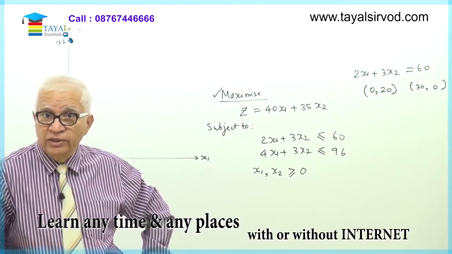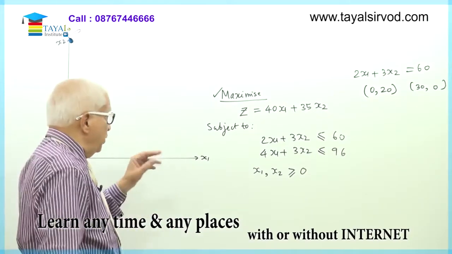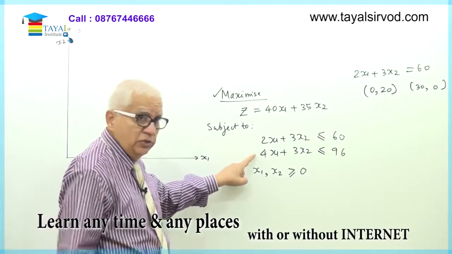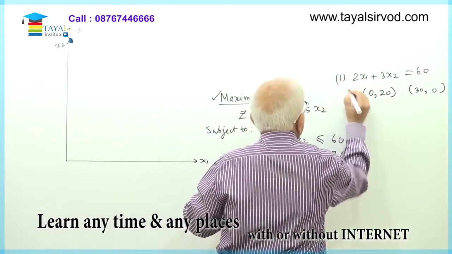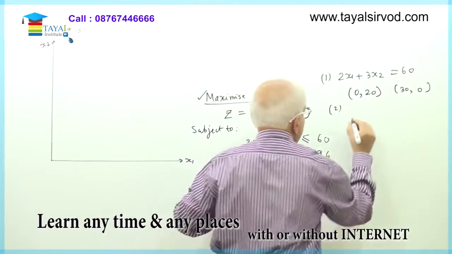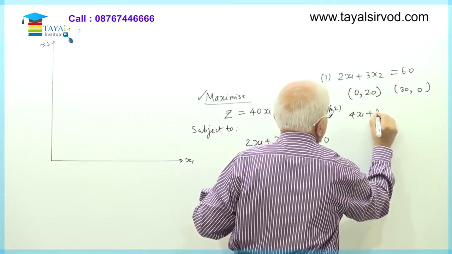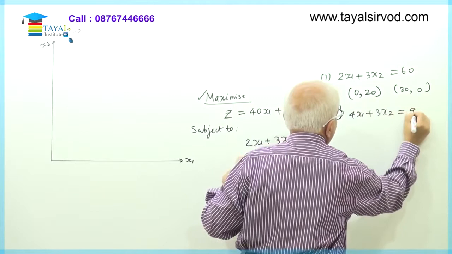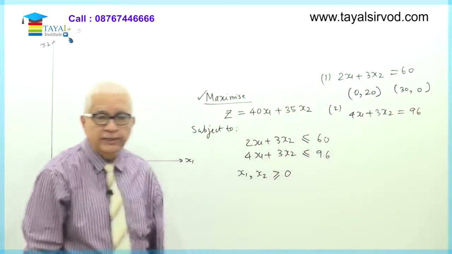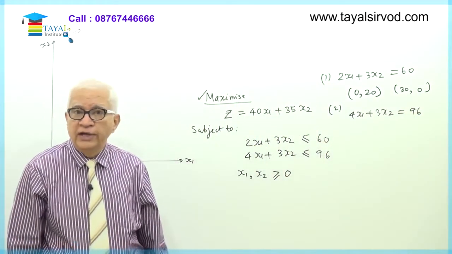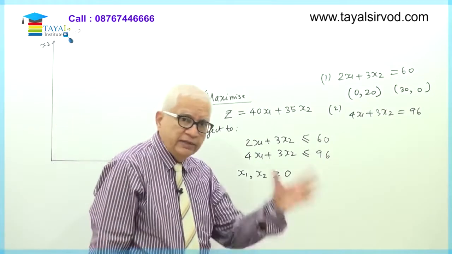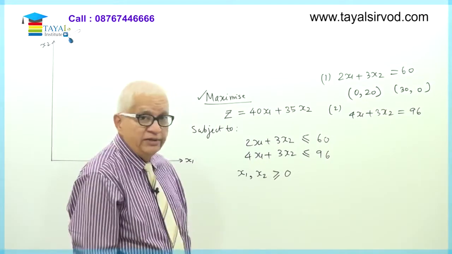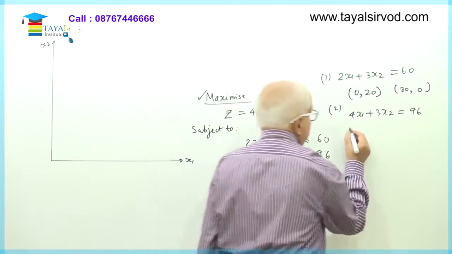Next, second equation. I'll take up the second equation also, before drawing the actual lines. This was my constraint number 1. Now constraint number 2 says 4x1 plus 3x2 is equal to 96. Right hand side is 96, so left hand side also should be 96. So put x1 as 0. See, what are the 2 points?